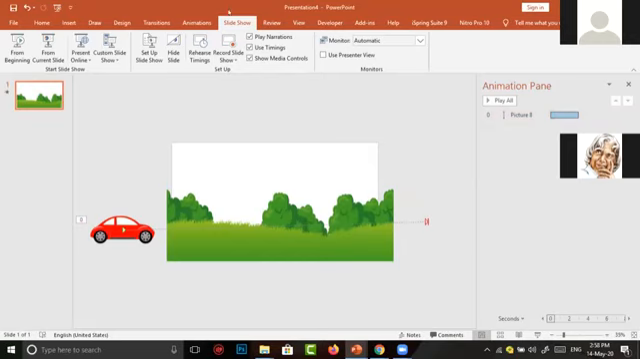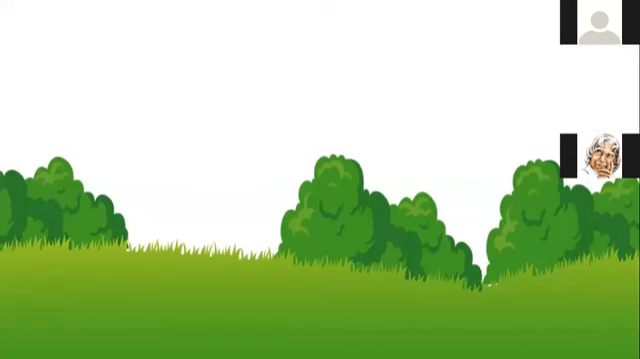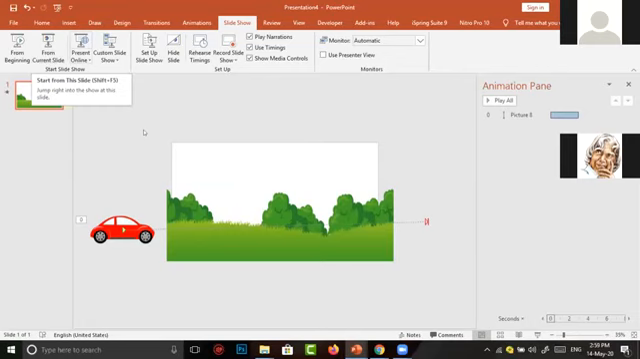Now again I want to go to the preview show. The car moves with the speed which we need. So I end this show. What are the other scenes? What are the other characters we have seen in our previous demo video?